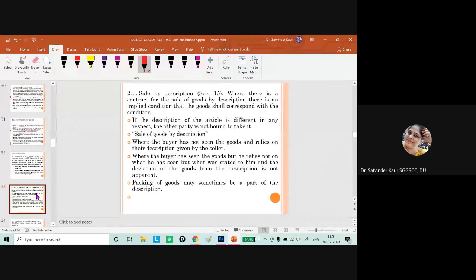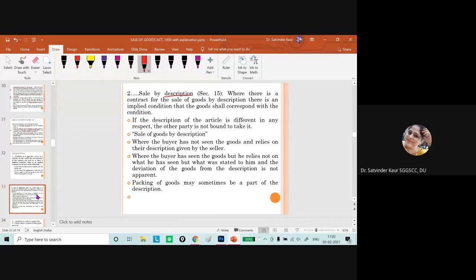In continuation we have discussed that there is implied condition by description. So wherever the sale of goods has been made according to the description of the goods, in that particular case the goods must match the description. If the goods are different from the description, then in that case the implied condition as to description is not fulfilled, and the buyer gets the right that the condition is not being fulfilled and there is a breach of condition, then the buyer can set aside the contract.